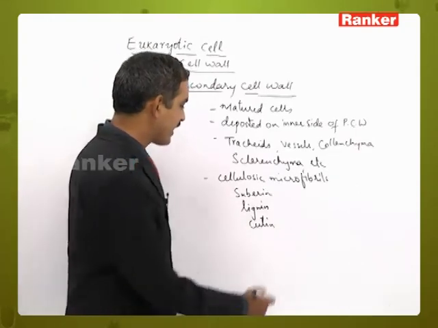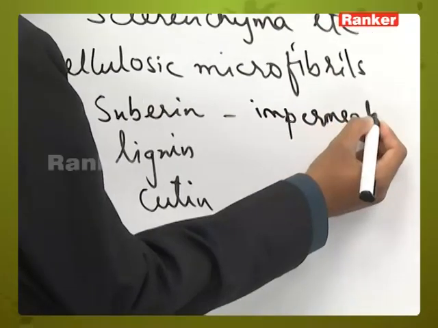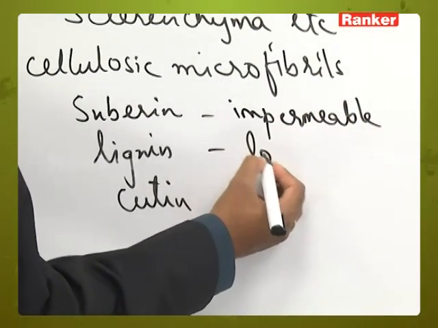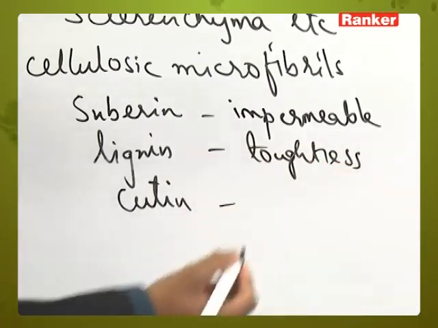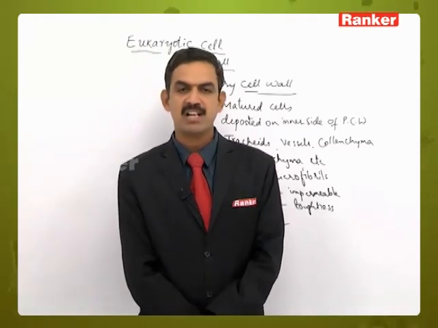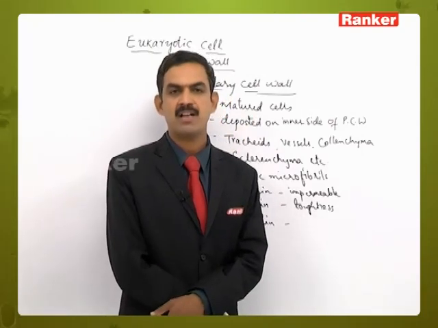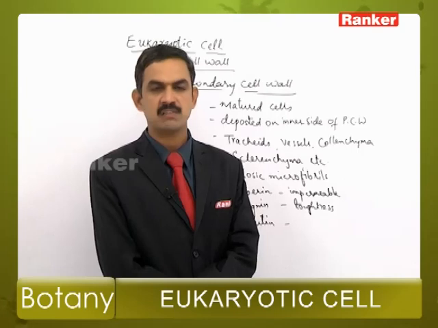Whenever suberin is present, it provides an impermeable nature. Lignin is the one which provides toughness to the cell, and whenever cutin is present, cutin is the one which will reduce the rate of transpiration, as we know, since it is present in the form of a cuticle layer in the exposed or aerial parts of the plant body.